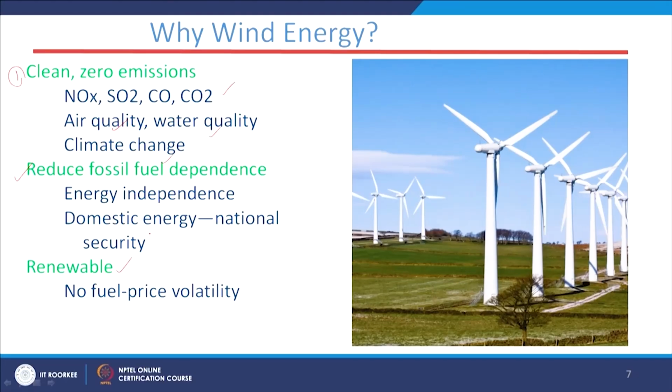The wind is basically from the heating of the sun, the unequal heating of the earth's surface. So it is renewable in nature, there is no end to the wind. So these are a few key points where we can see that the wind system is more advantageous than the coal based generation system. And these are the potential impacts and issues.